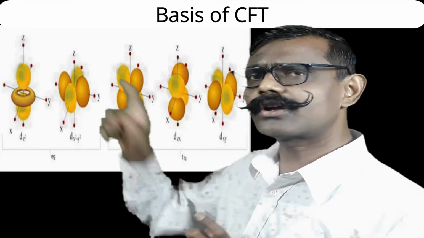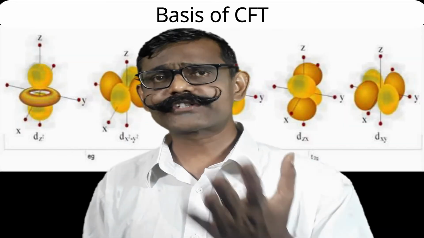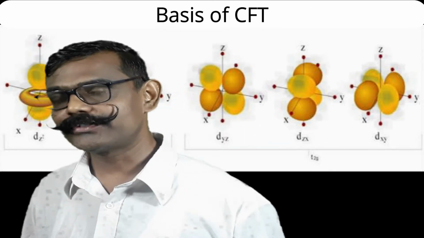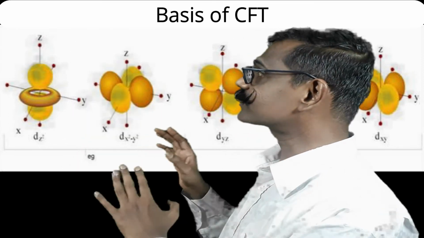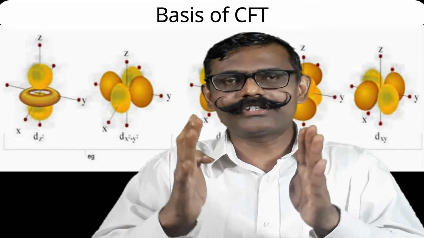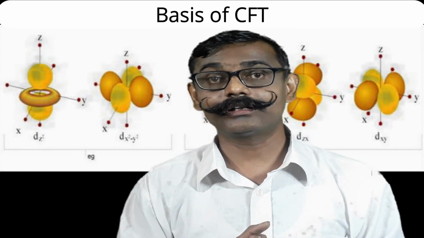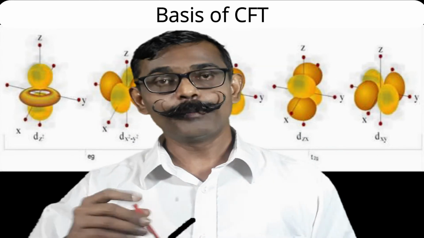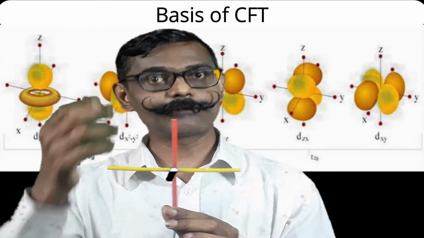For dz square, the majority contribution is along the z axis and partly along x and y. Dx square minus y square is completely along the x and y axes. Dyz is in between y and z, dxz between x and z, and dxy between x and y. That's the understanding of these orbitals. This is very important. If these shapes are clear to you, then the next part, the interaction and accordingly the energetics of various orbitals, will be perfectly clear to you. To make this concept clearer, I will explain with this model.